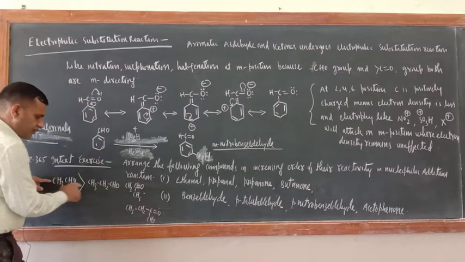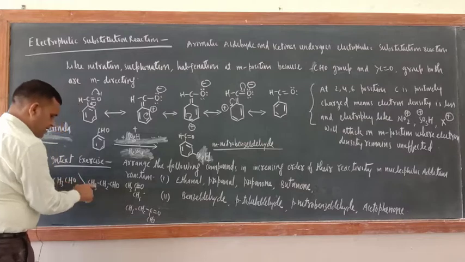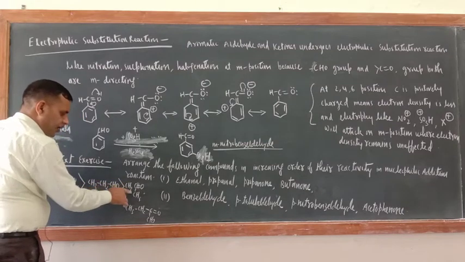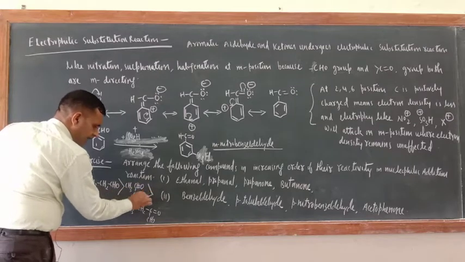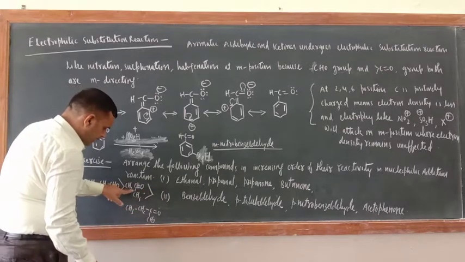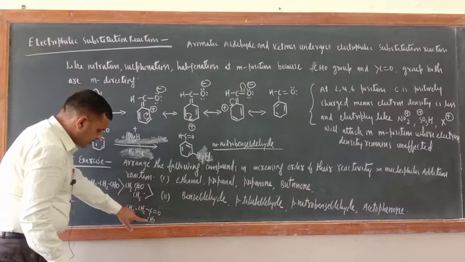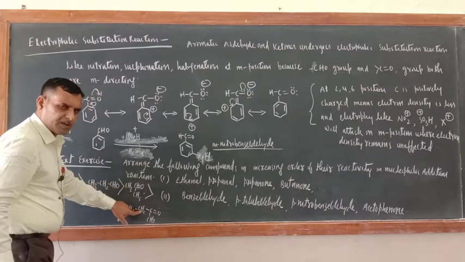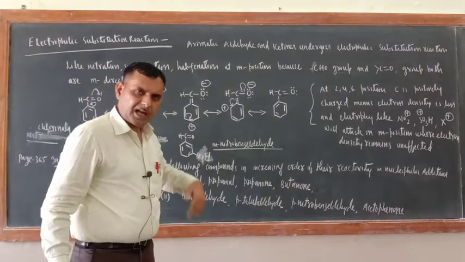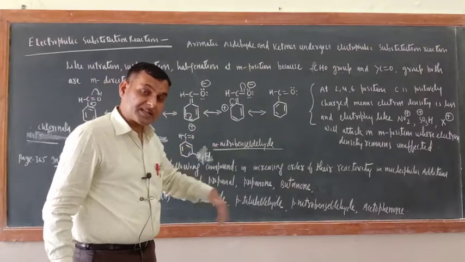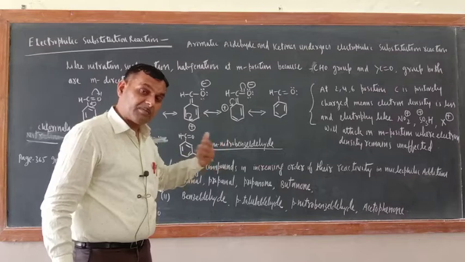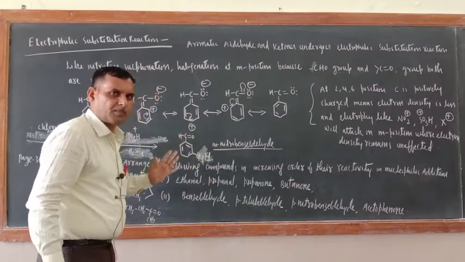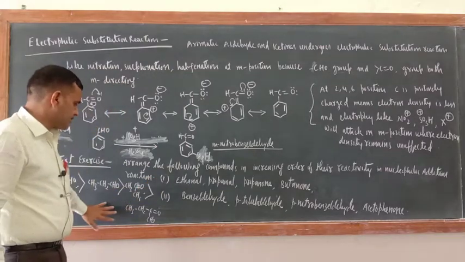Here one alkyl group is there, here a bigger alkyl group is there, but this is aldehyde only. Aldehyde is more reactive than ketone. Ultimately here two alkyl groups. Just see, 2 only, but CH3 is smaller, CH3CH2 is bigger. So the greater the size of the alkyl group, the greater will be the plus I effect. Similarly, the greater the size of the alkyl group, the greater will be the steric hindrance also. Understood my point or not? This is the reason. So this is the correct order.